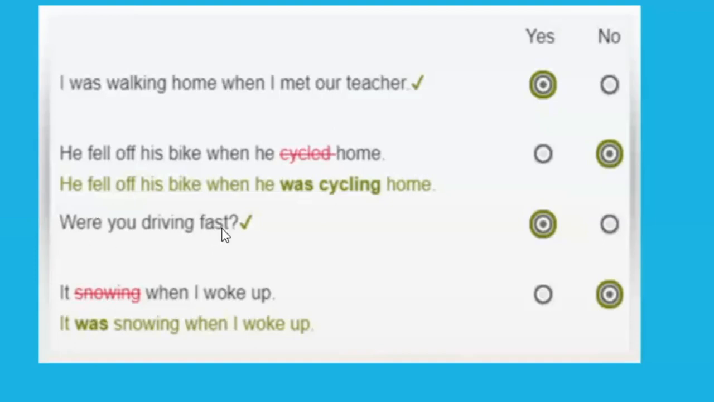Were you driving fast? So that's correct. We have were you driving and then fast, right? So ing with the verb were in the beginning because we're talking about a question. Oh, it's incorrect. It's wrong. So my answer would be it was snowing when I woke up, right? Because I'm talking about past continuous, so I need was or were plus my verb in ing.